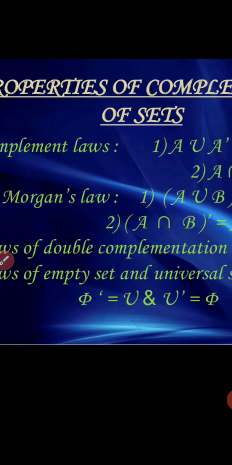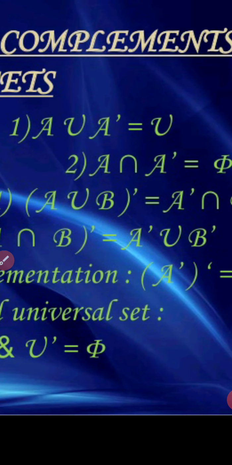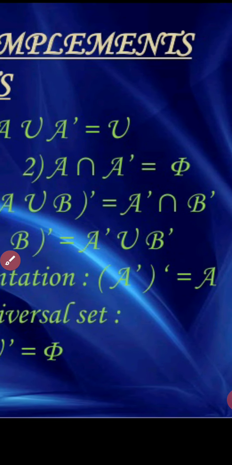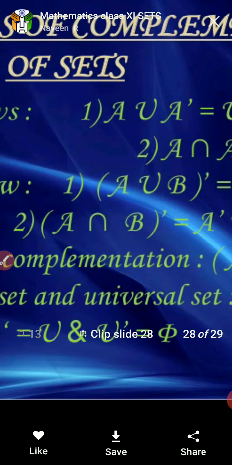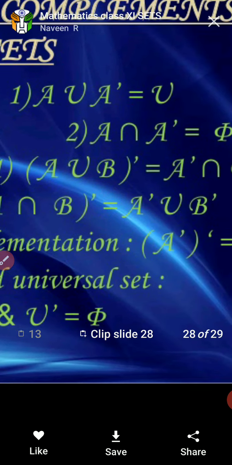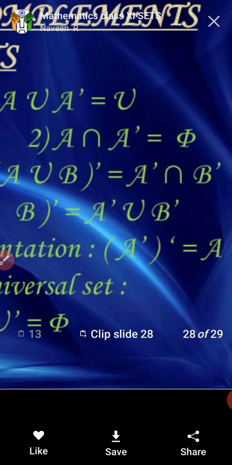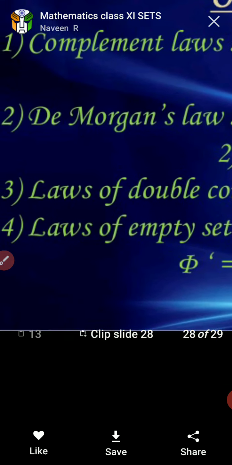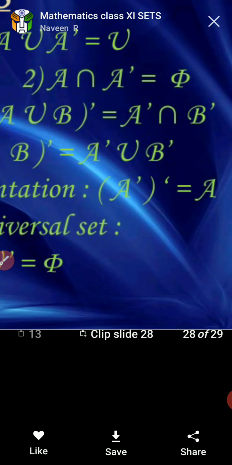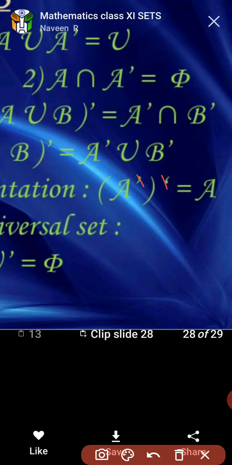Next is De Morgan's law. The complement of A union B equals A complement intersection B complement. Second one, complement of A intersection B equals A dash, means A complement union B complement, by the help of De Morgan's law. And third one, law of double complement, means complement over complement. You will get the same set A.